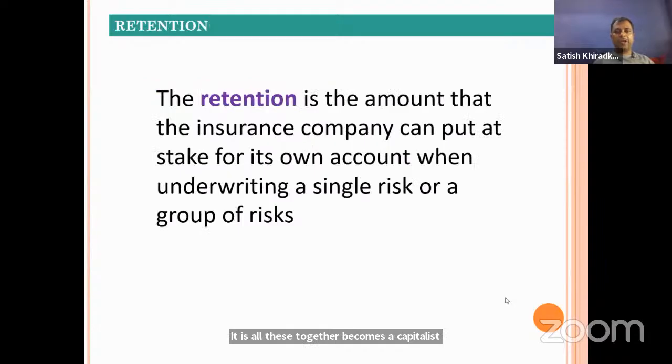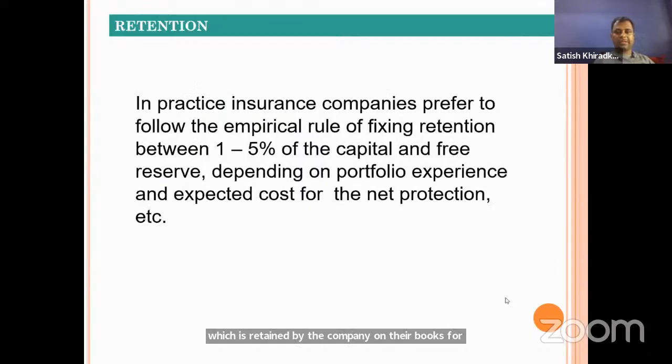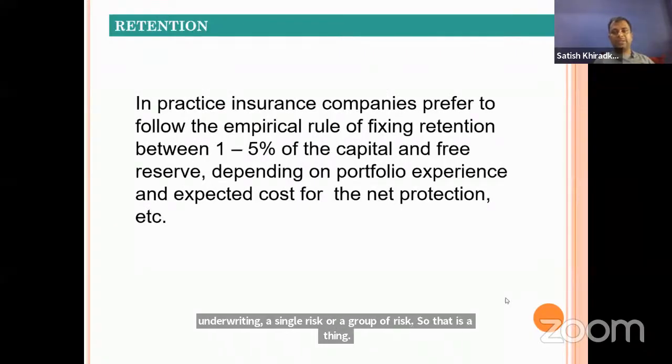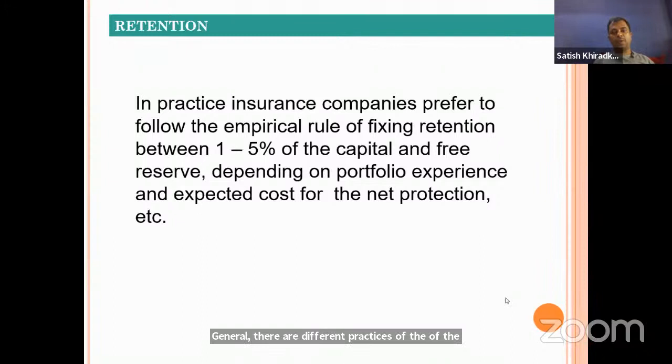Now the retention, as I already told you, is that part of the amount which is retained by the company on its books for underwriting a single risk or a group of risks. There are different practices of retention. Generally, how much retention is there? 1 to 5% of the capital and free reserves, depending on the portfolio experience. This is the general practice. Companies generally keep 1 to 5% of capital and free reserves, depending on portfolio experience, expected cost of net protection, and all these things.